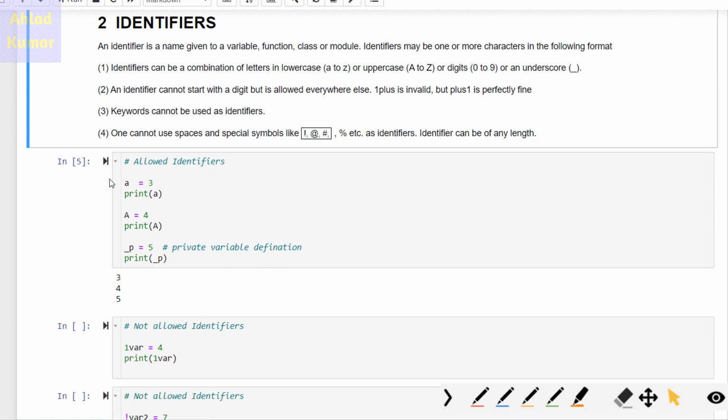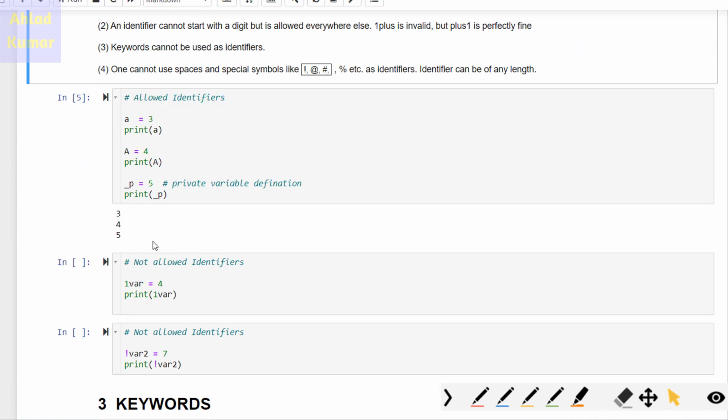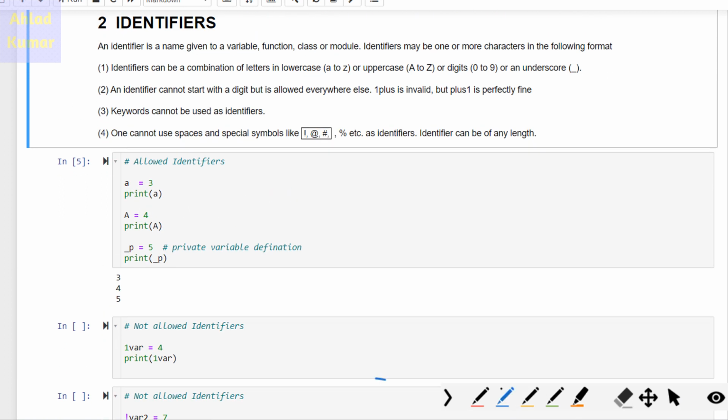Once I run this, you can see that when we defined a equal to 3 and printed it, its value is 3. Similarly, for capital A equal to 4, its value is 4. And for underscore p equal to 5, when we print this, it's 5, but please note it's a private variable. The second thing, if you recall, is that identifiers cannot start with a digit, and it's the same example I am giving here.